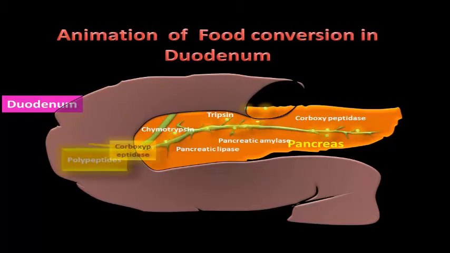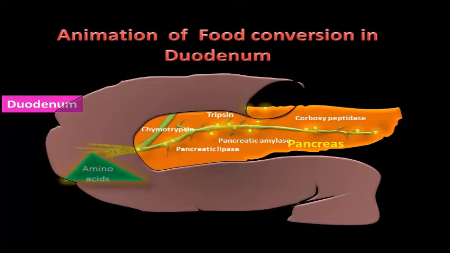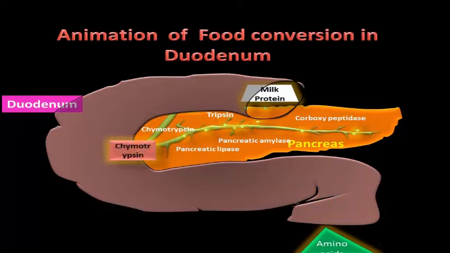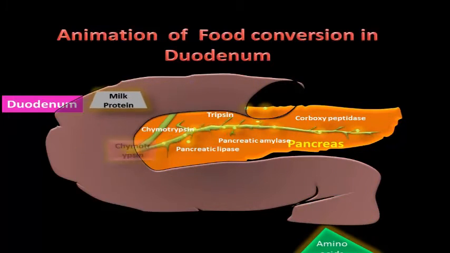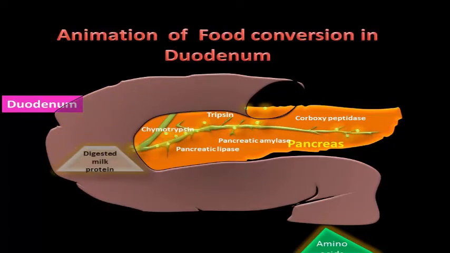In duodenum, polypeptides are converted into amino acids by the enzyme carboxypeptidase. Milk protein is digested by chymotrypsin.